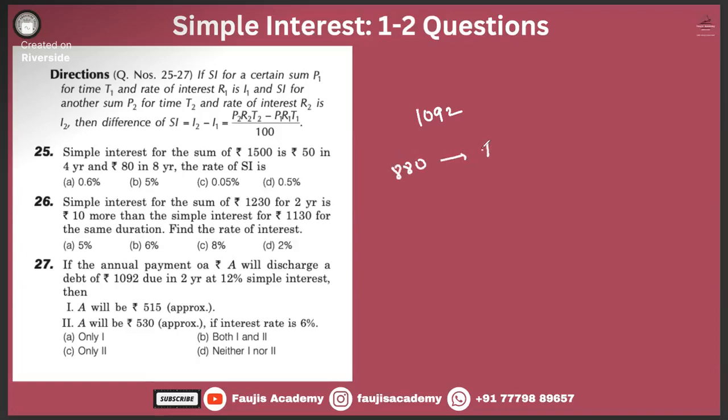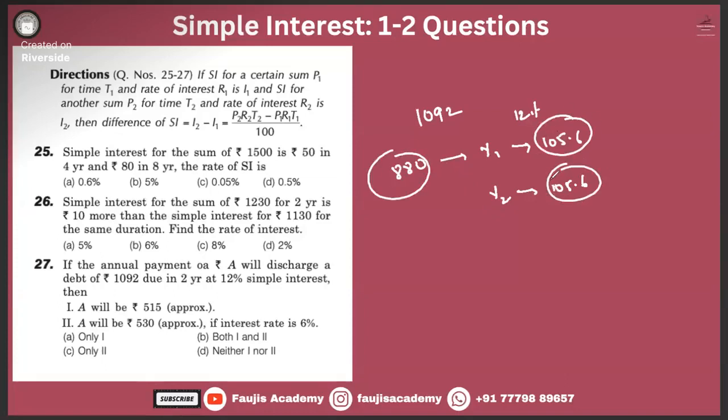For year 1 and year 2, at 12%, the interest was 105.6 and 105.6. I've used the calculator. That means this amount plus these two amounts, into 2, plus 880, right?